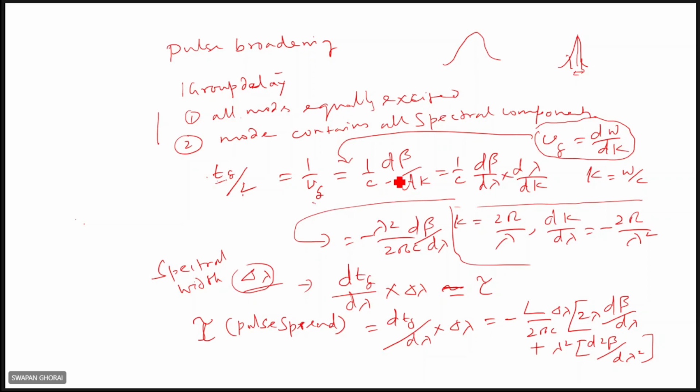Right, you can have it. Actually, d omega upon dk into d beta upon dk. In this way, you can also write it.